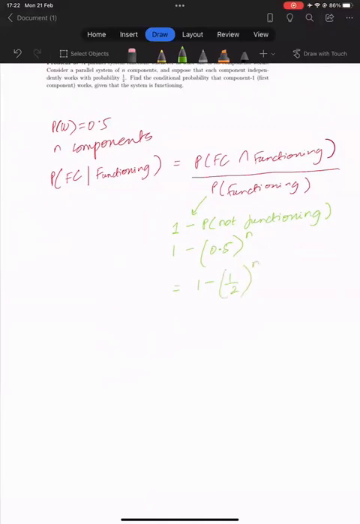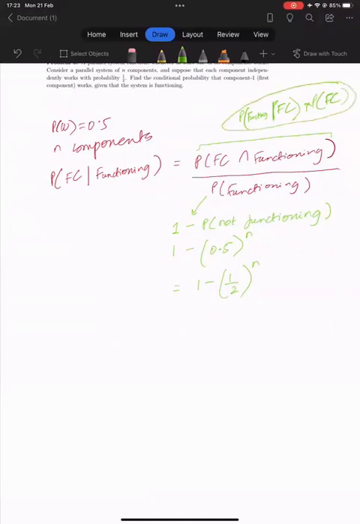And then for the numerator, we have the probability that the first component is working, given that the first component is working, the system is functioning, times the probability that the first component is working.